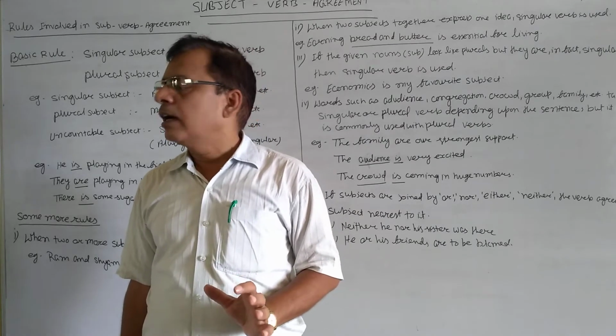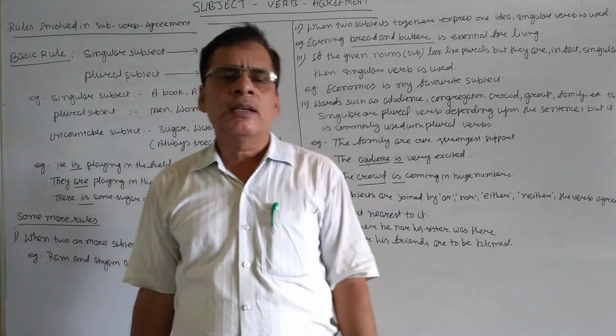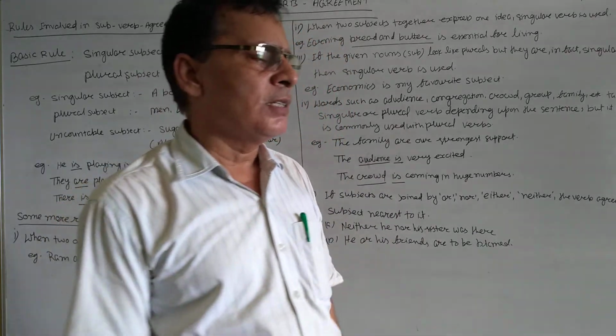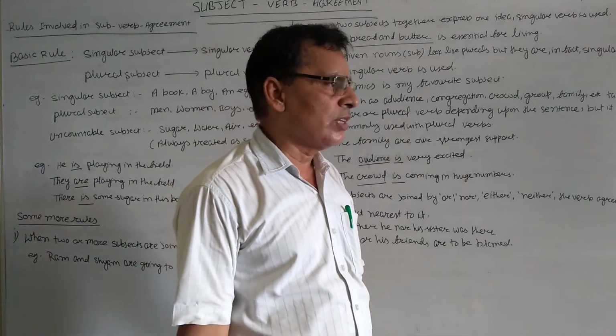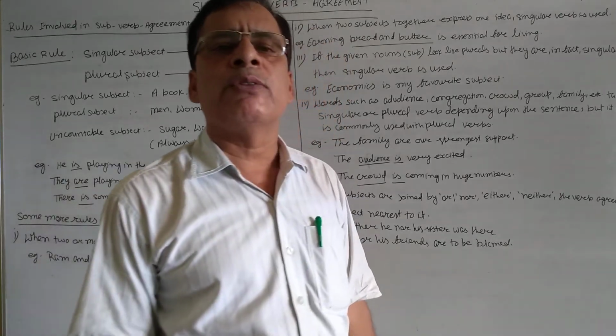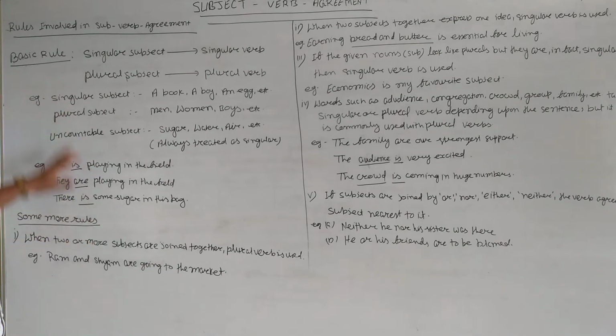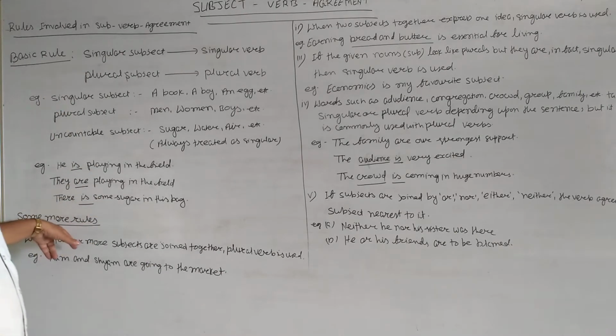So when uncountable nouns are kept separately, divided in several parts, then plural verb may be used with them. In this way, all these are the basic rules. Then some more rules will be there to understand subject verb agreement.